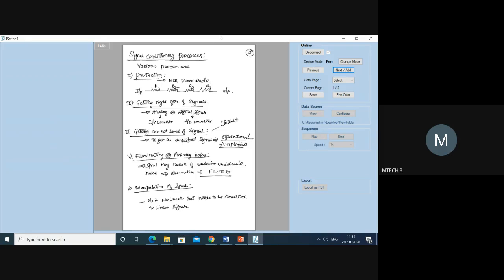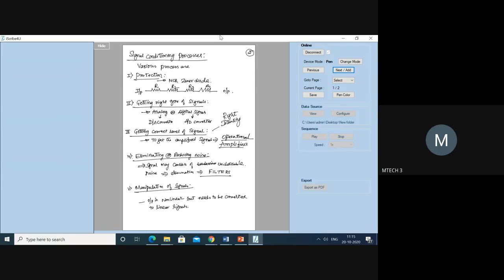Getting the right intensity of the signal is done by using the operational amplifier. Then eliminating or reducing the noise, that you can do by using filters. Then you have a non-linear signal, but now that non-linear signal needs to be converted to a linear signal. That is called the manipulation of the signals.